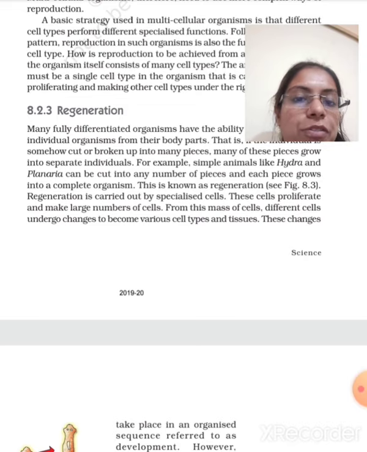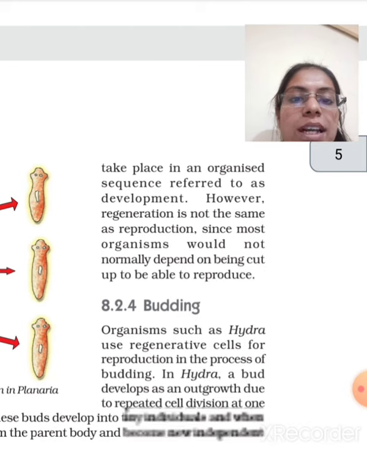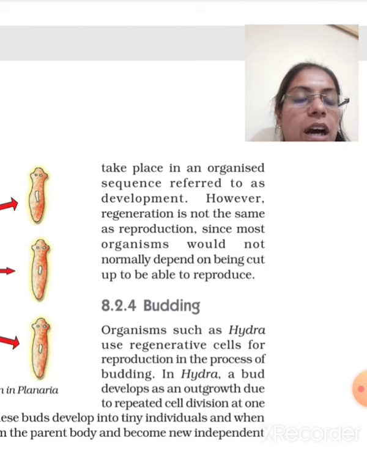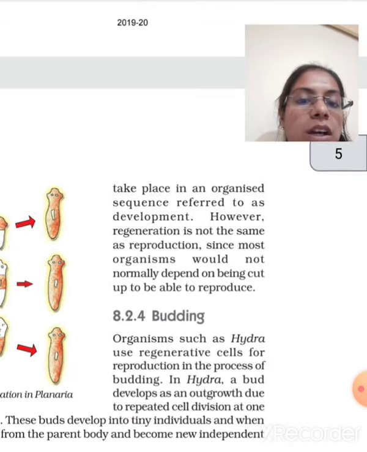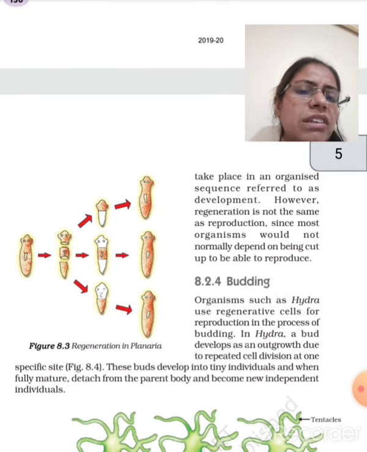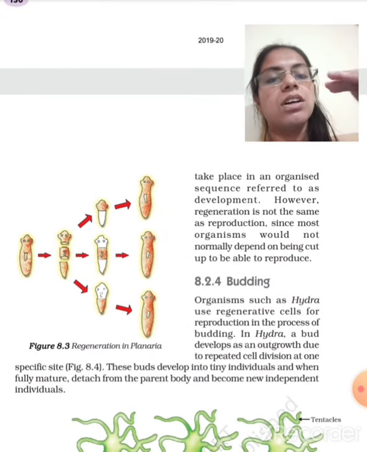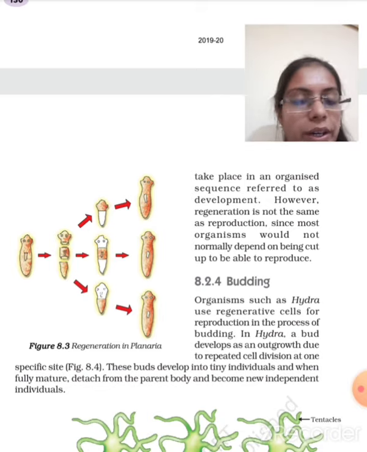These cells proliferate and make a large number of cells. From this mass of cells, different cells undergo changes to become various cell types and tissues. These changes take place in an organized sequence referred to as development. However, regeneration is not the same as reproduction, since most organisms would not normally depend on being cut up to be able to reproduce. Clear? Very simple. If the organism is cut into different parts, that single part will grow into the whole organism.